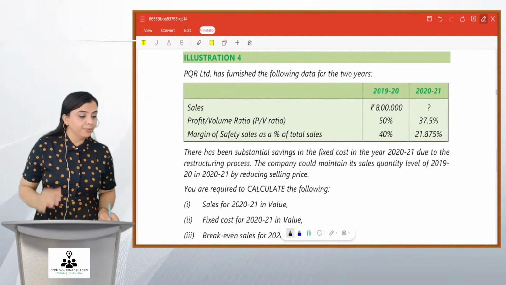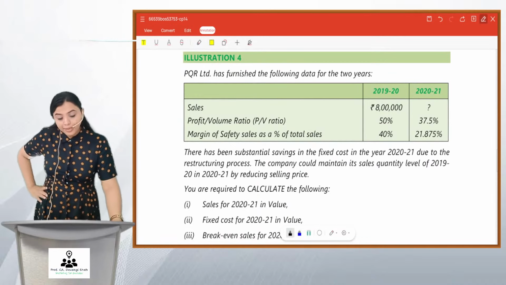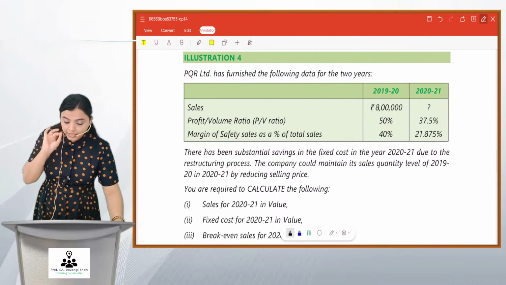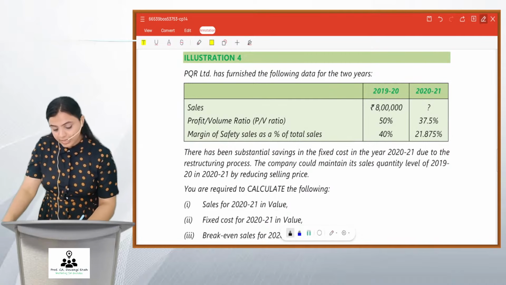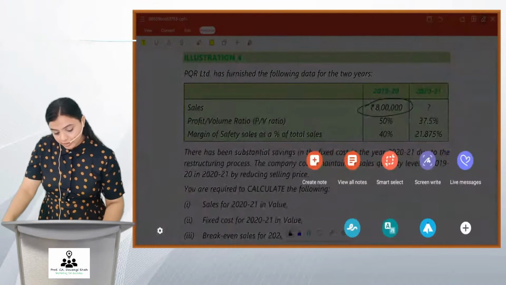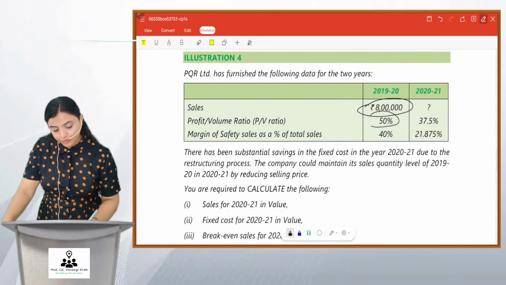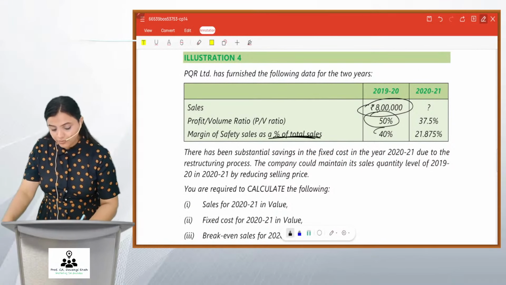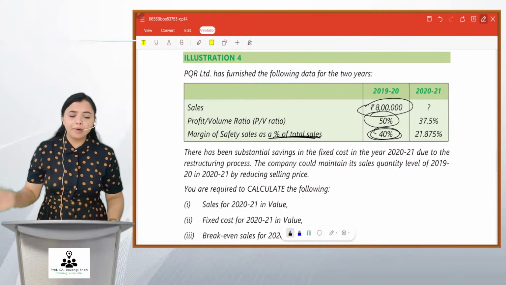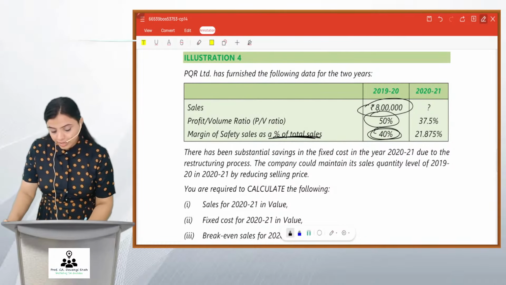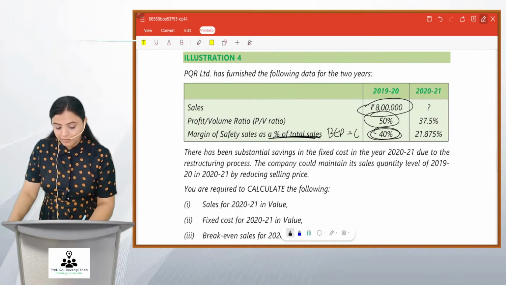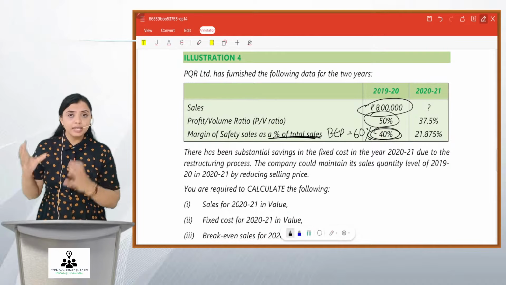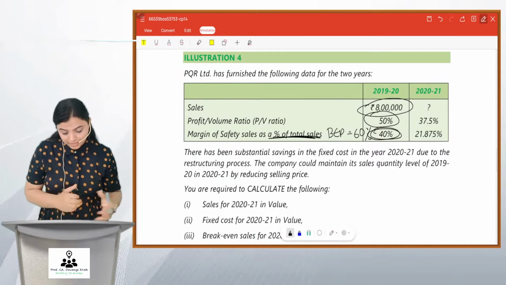Illustration number 4. PQR has furnished the following details for the 2 years, 2020 and 2021. Sales is given as 8 lakhs. PV ratio 50%. Margin of safety as percentage of total sales is 40%. Now when they say margin of safety is 40%, it clearly tells me that my BEP will be 60%. Right? If margin of safety is 40%, your BEP will be 60%.